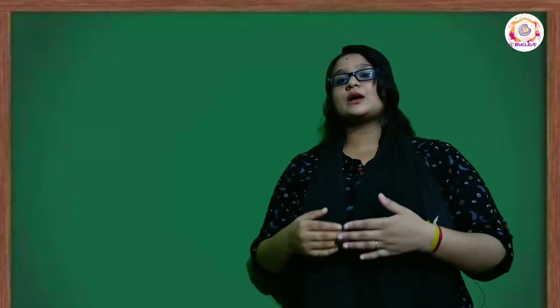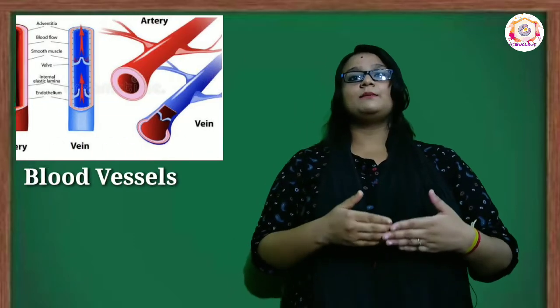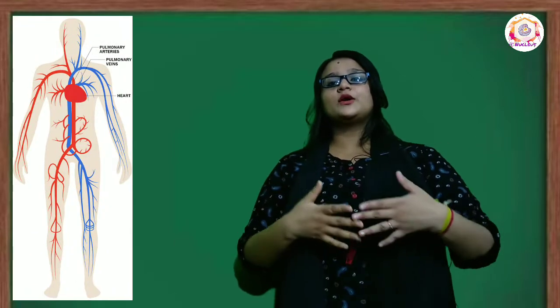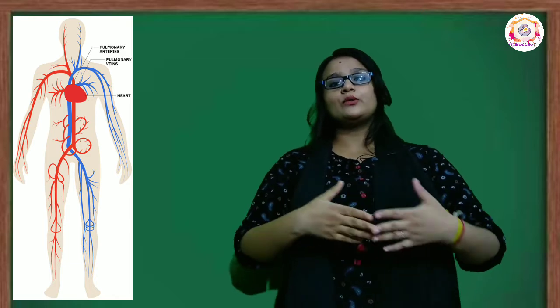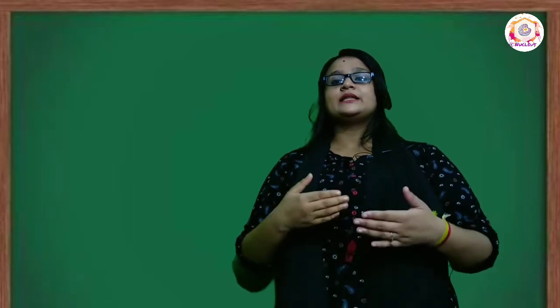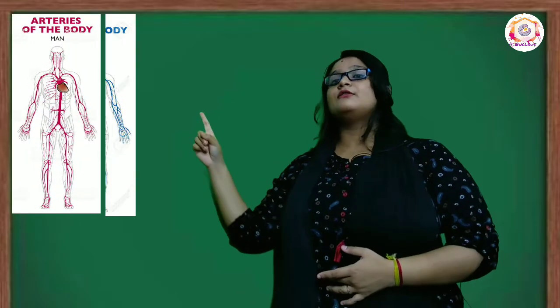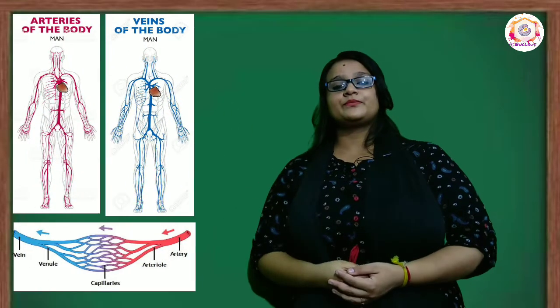As we have discussed blood, now let us move towards the next component of circulation, that is the blood vessels. The blood vessels are the network of hollow muscular tubes that are distributed throughout the body. They are mainly divided into three types: arteries, veins and capillaries.